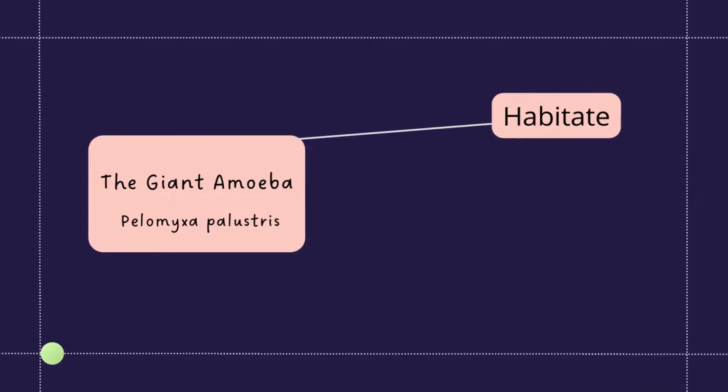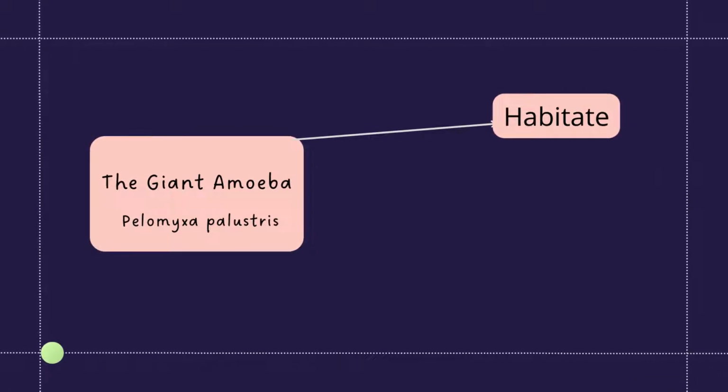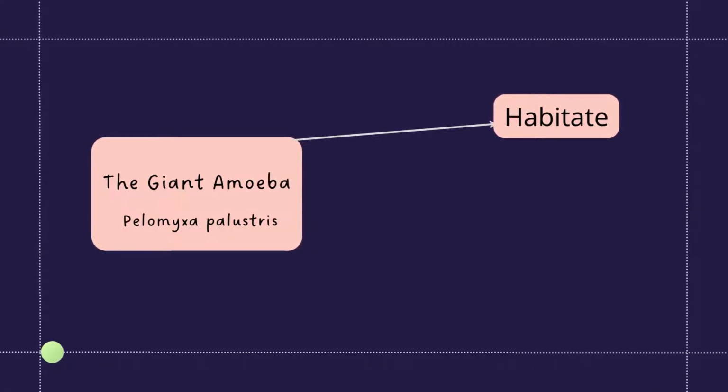Giant amoeba. The scientific name for giant amoeba is Pelomyxa palustris. Habitat: giant amoeba inhabit mud at the bottom of freshwater ponds where they contribute to the degradation of organic molecules. The giant amoeba may be the most primitive of all eukaryotic organisms.